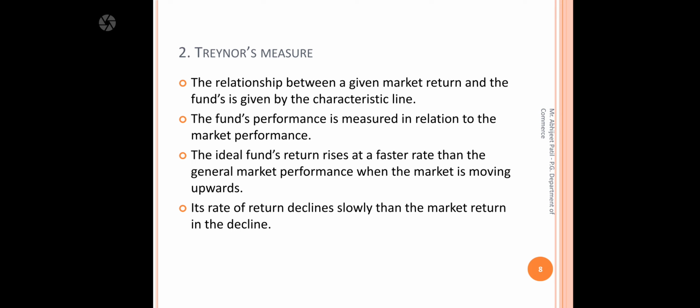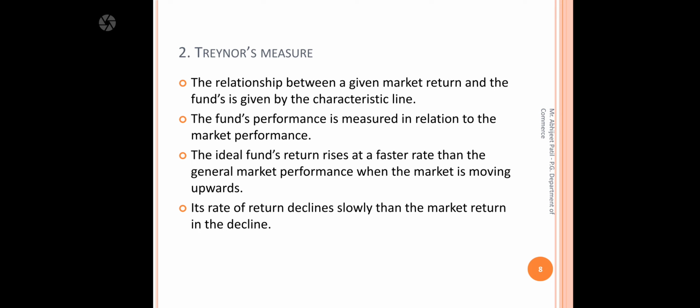Now Treynor's measure talks about the relationship between the given market return and the fund's return, given by the characteristic line. So here Treynor basically measures the risk related to the market, comparing what market return was generated and what the fund generated. The fund performance is measured in relation to the market performance only. Obviously the fund or stock performance depends upon the market performance. So here Treynor specifically talks about fund performance measured in relation to the market.